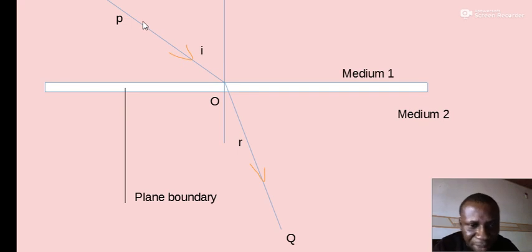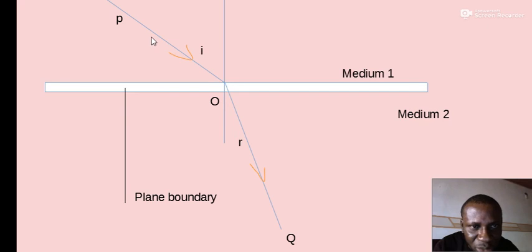Now the wave is traveling from a dense medium to a less dense medium, and the surface separating the two mediums is known as the plane boundary, or the boundary interface between both media. The angle which the incident wave makes with the normal direction is called the angle of incidence. Take note, and just like in reflection of waves, any wave traveling perpendicular to the boundary surface will go through the boundary surface undeviated. That wave is called the normal, just like we have under reflection. So this wave can travel straight without refraction and without bending.